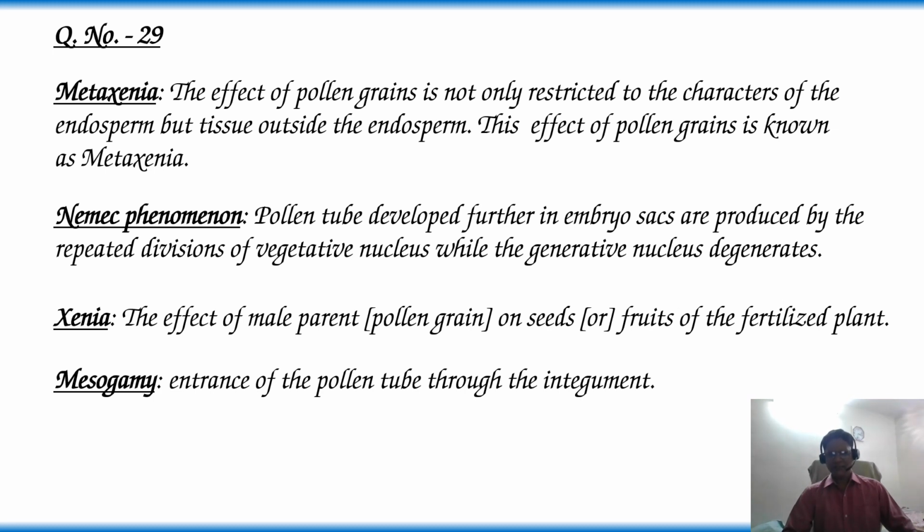So as per this information, rarely in angiosperms, the pollen tube development in the embryo sac, the abnormality, is called Namak phenomena. Namak is the name of the scientist who observed the development of pollen tube in the embryo sac. It is due to the repeated divisions of the vegetative nucleus, while the generative nucleus degenerates. Then the answer is option 2, Namak phenomena.